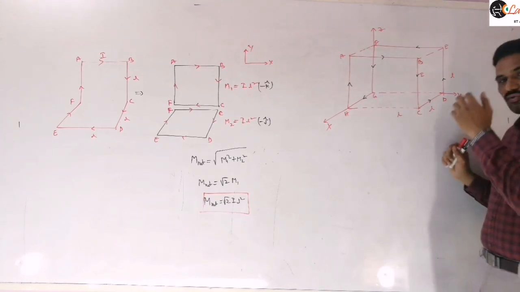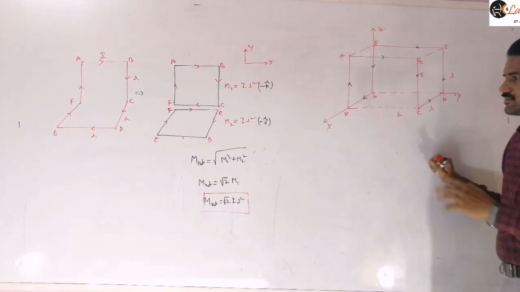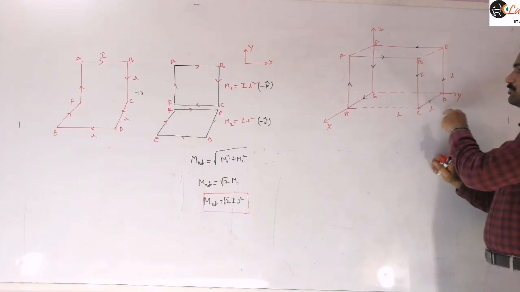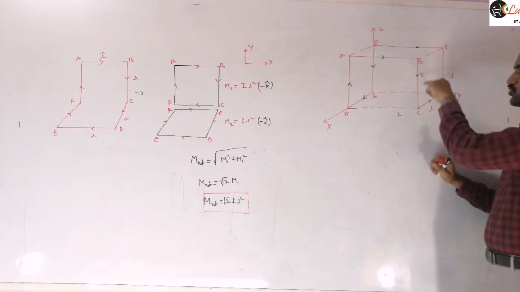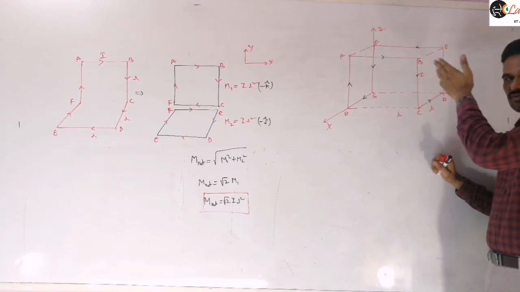So here you can consider this as a combination of three loops. So let us see how to consider that. If you are taking this side, for example B, C, D, E, so on three sides current is flowing, right? One side is not there, so that you can close.